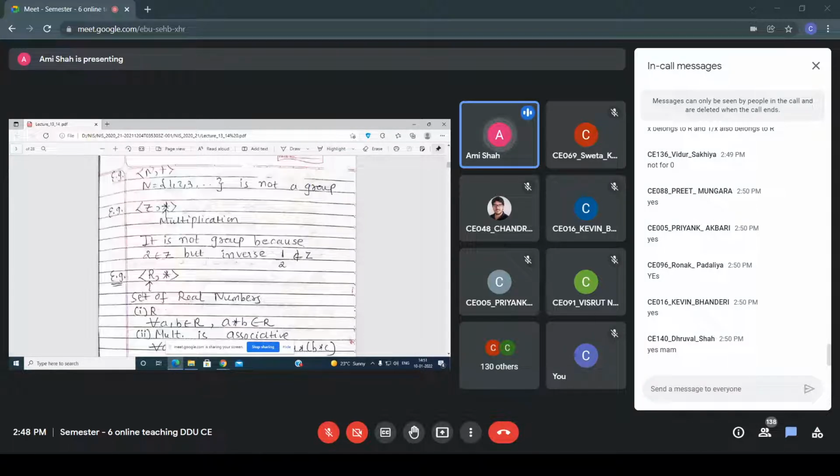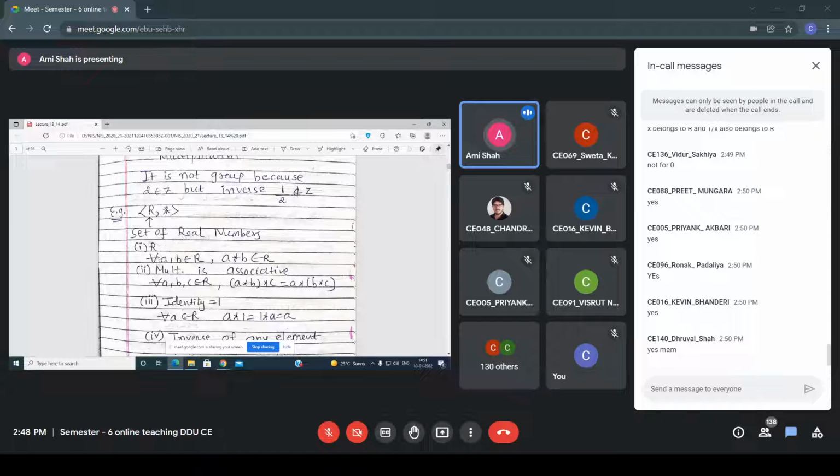Okay. Now R star, so I told you that the first property is closure. For every A, B belongs to R, the operation is multiplication, so A into B belongs to R. The second property is associativity. For every A, B, C belongs to R, (A into B) into C equals A into (B into C), right? And what is the identity element?